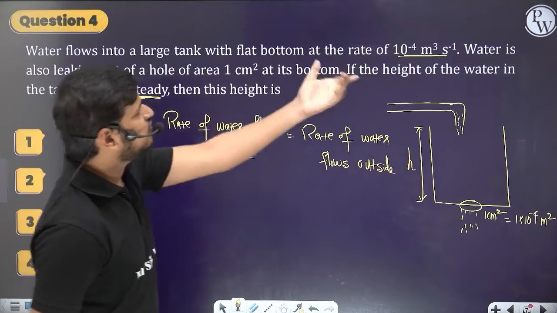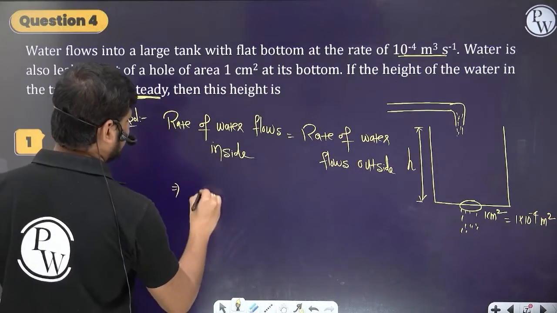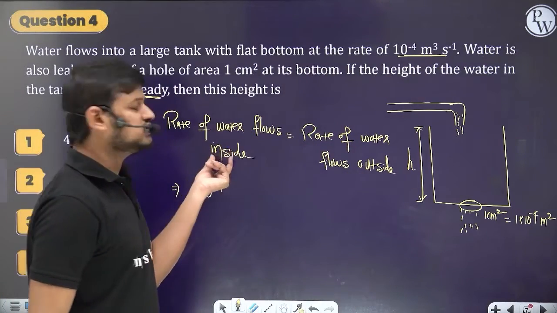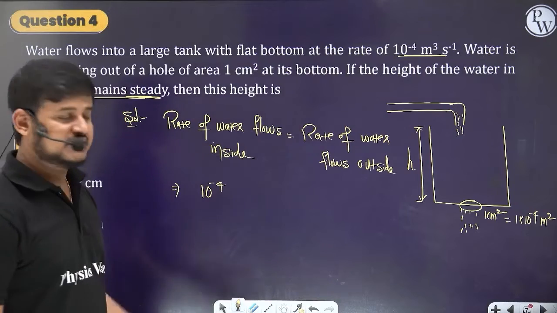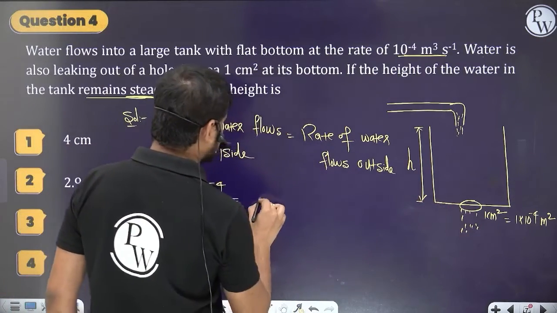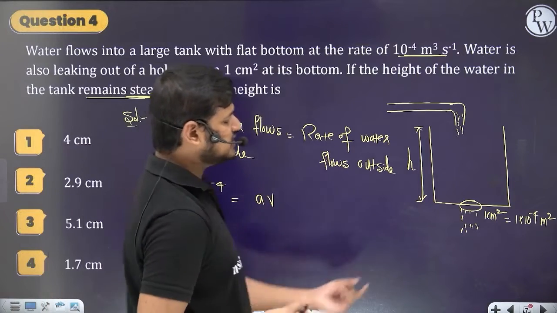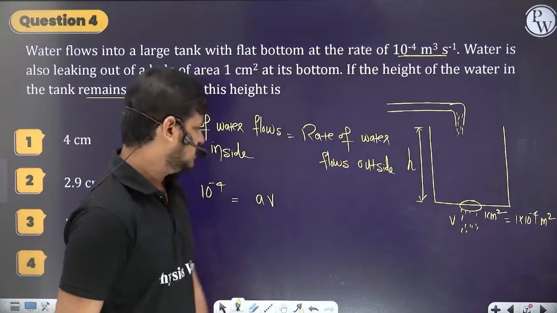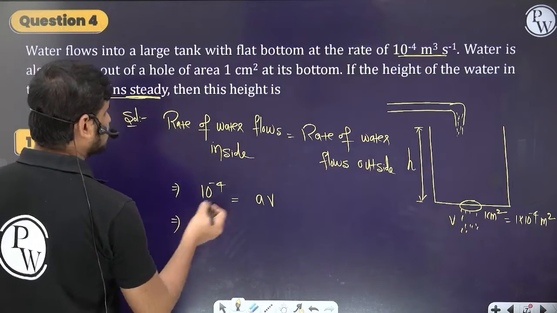What is the rate of flow they already gave? 10 to the power minus 4. So the rate of inflow is 10 to the power minus 4, and from the hole, we know the rate of flow will be A into V, the cross-sectional area into the velocity with which water is going out. We have to find the height h.